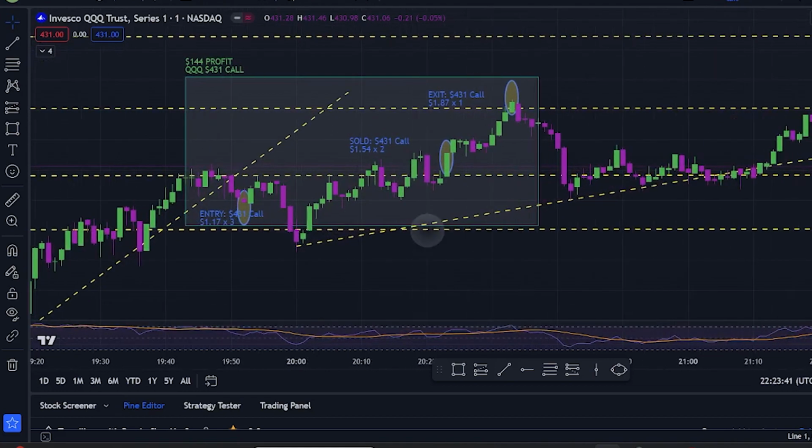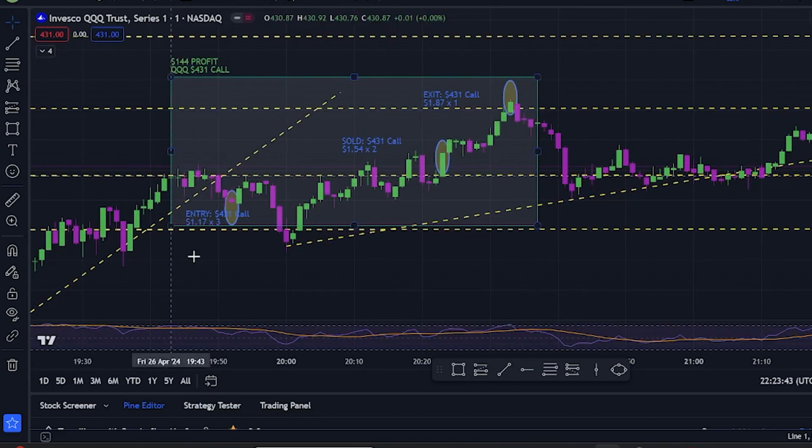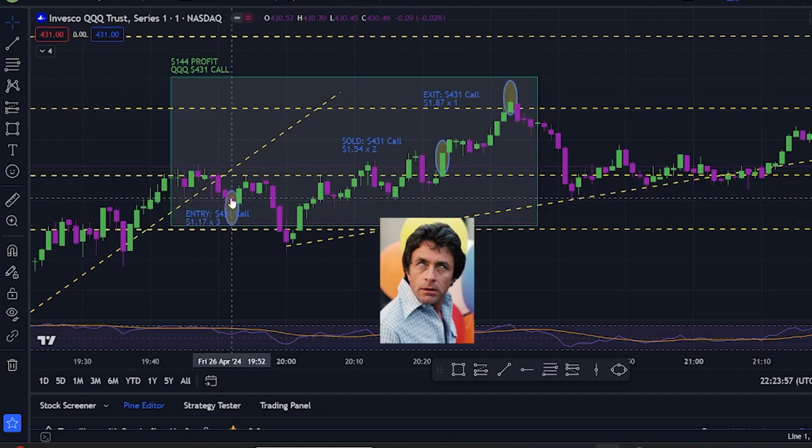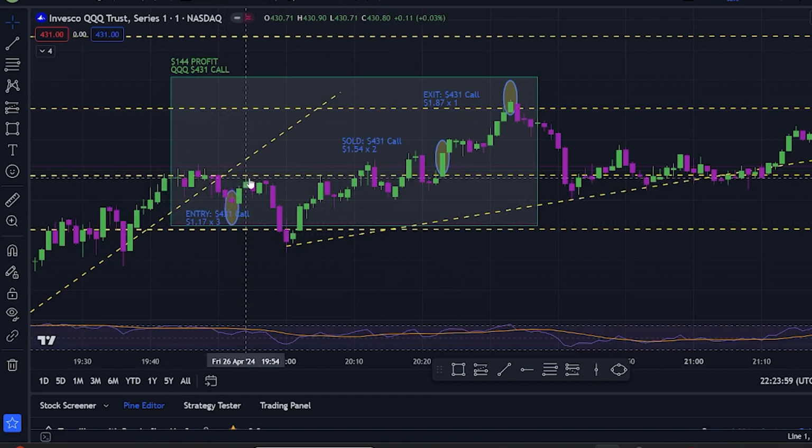So let's zoom in and we'll take a look. As you guys can see here, I got the 431 call. The cost was $1.17 times 3, so I got 3 contracts. And if you guys look, I bought in right around this David Banner candle right here. It went up a little bit, another David Banner candle, then it came down some. Boom, boom, boom, boom, boom.